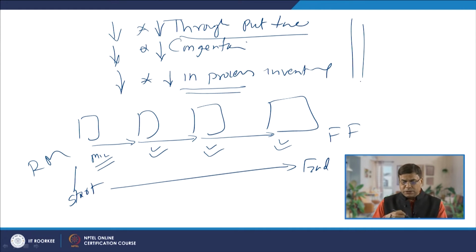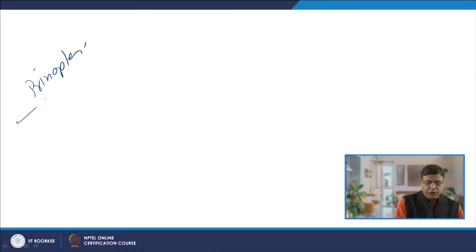So, the layout has to be developed in such a way that these things are realized, and for that a few principles are used, like the principle of the integration of the resources.